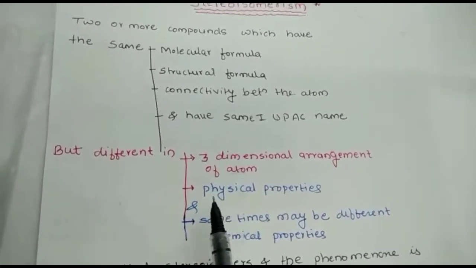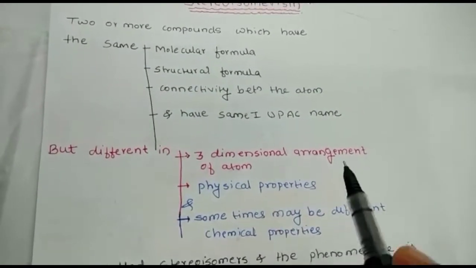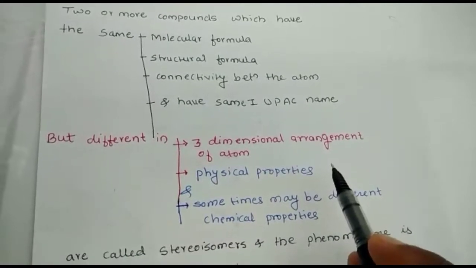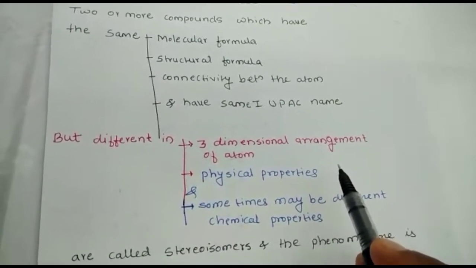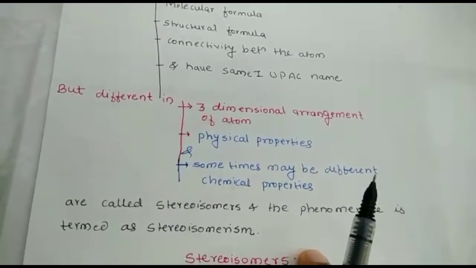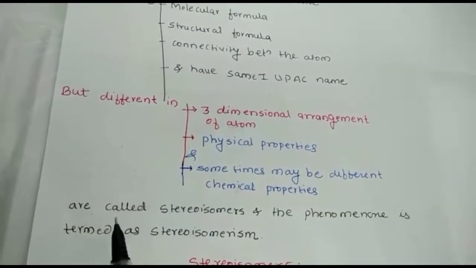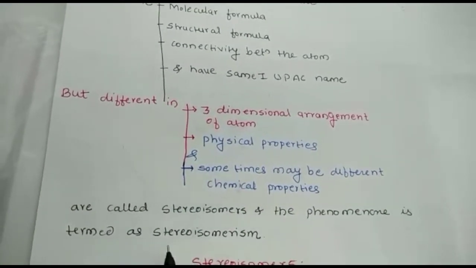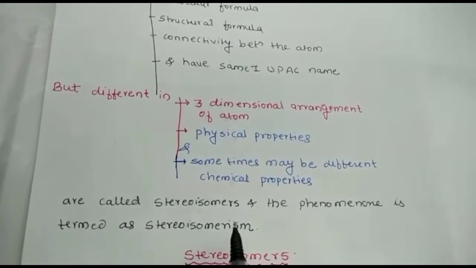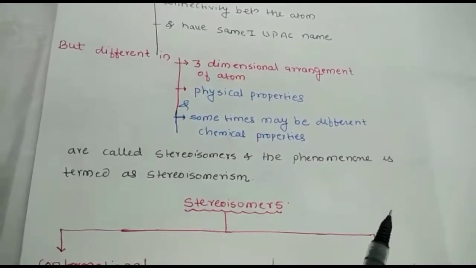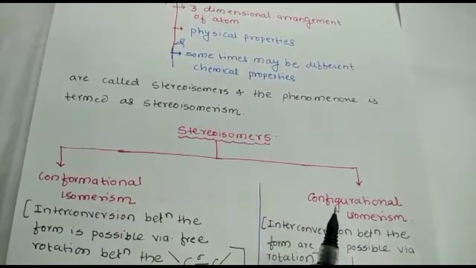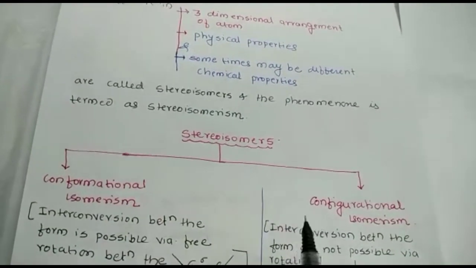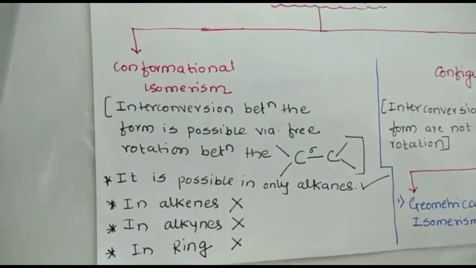Okay, and physical properties. Probably the physical properties may be melting points, boiling points, dipole moments, and solubility also. So they are called stereoisomers, and the phenomenon is called stereoisomerism. Okay, so stereoisomerism has two types. One is called conformational isomerism and another one is configurational isomerism.